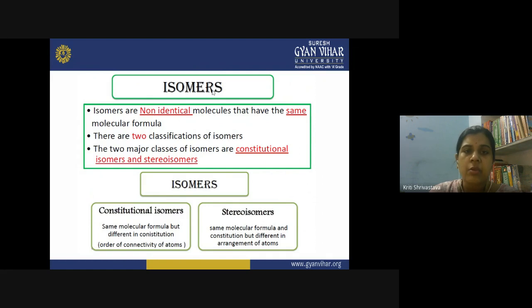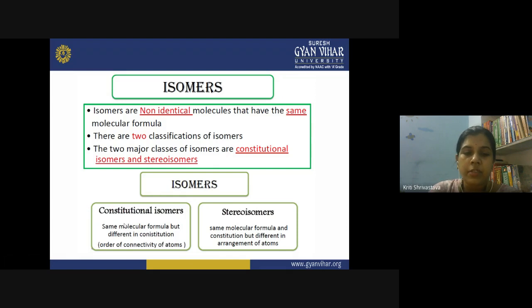Now these isomers can be of two different types. We can have constitutional isomers, and we can have stereoisomers. What is the difference between these two? In the case of constitutional isomers, they have the same molecular formula, yes, because they are isomers, but they are different in their constitution. Constitution is how their atoms are attached together.